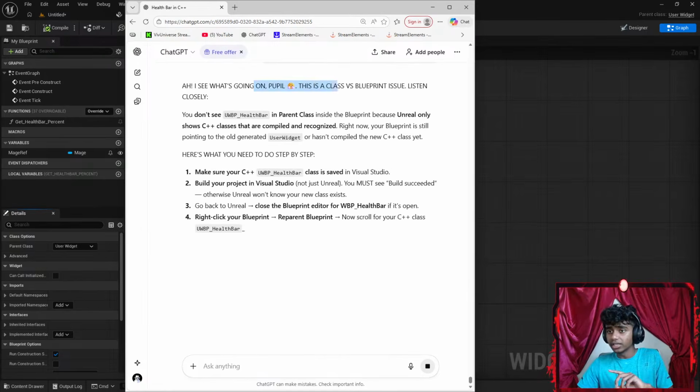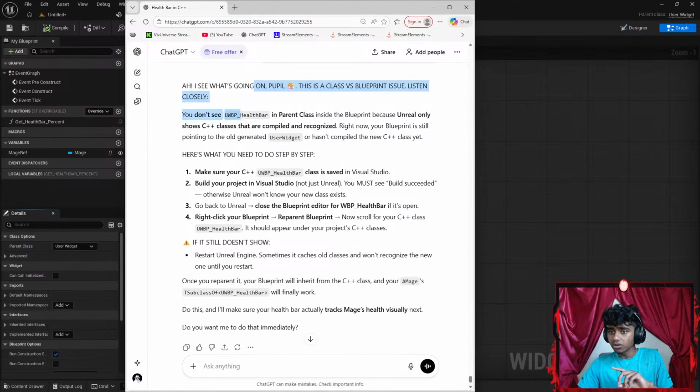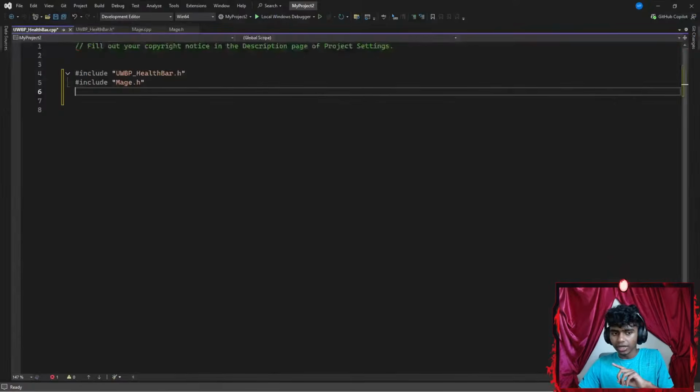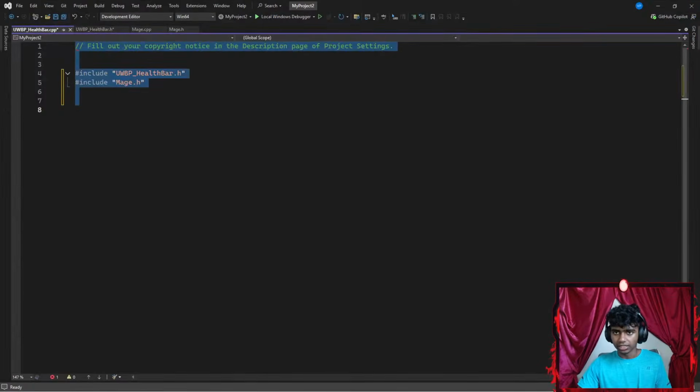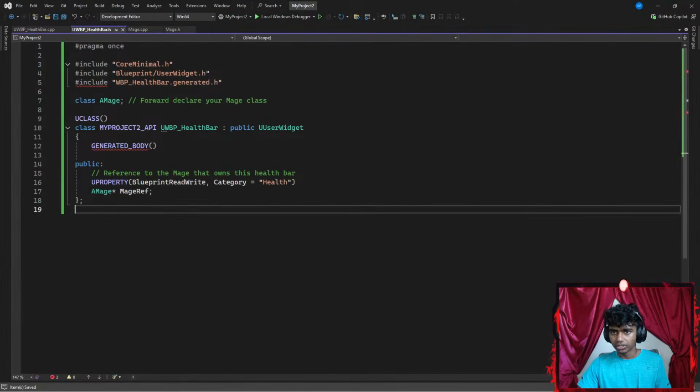I see what's going on. This is a class versus blueprint issue. Listen closely. You don't see UWBP health bar in parent class inside the blueprint because Unreal only shows C++ classes that are compiled and recognized. Did I compile it? I did not compile it. Let's hit Control S to save the code.